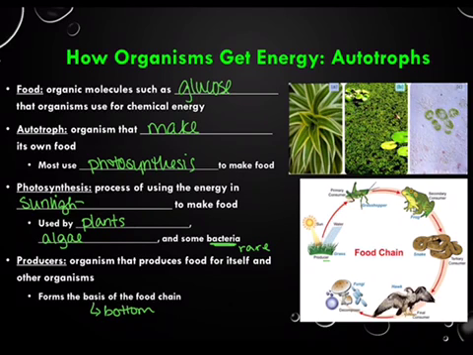And so we can see that here, that our producers are the bottom of the food chain. The grass is the example of the producer here. The grass feeds the grasshopper, which in turn feeds the frog, which feeds the snake, which then feeds the hawk, and then the fungus are responsible for breaking down and decomposing.